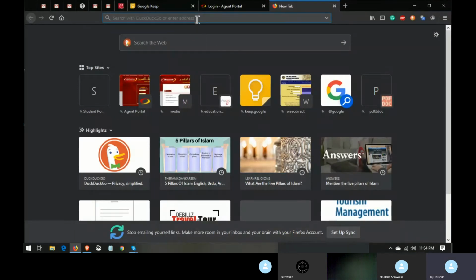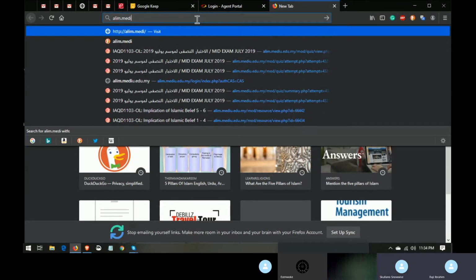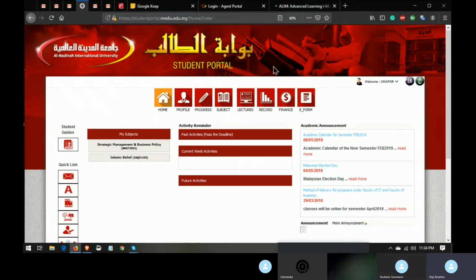So for example, the link the lecturer sent via email, mediu.edu.my. This person can use the Alim because he's not suspended, he's active. So once you come to your portal, you can hold down your control key on your keyboard and press on it. The Alim will open in a new tab for you.